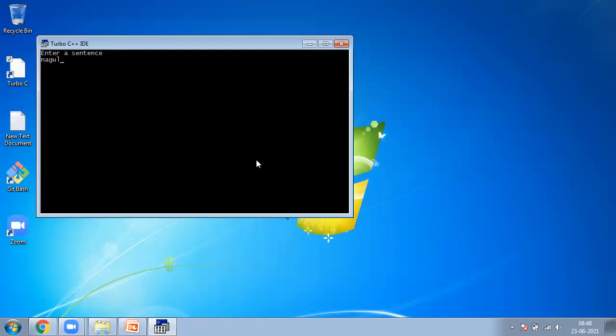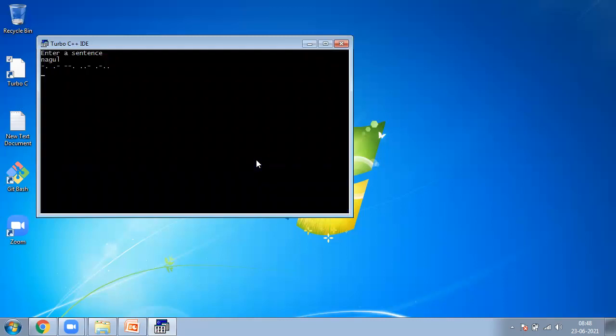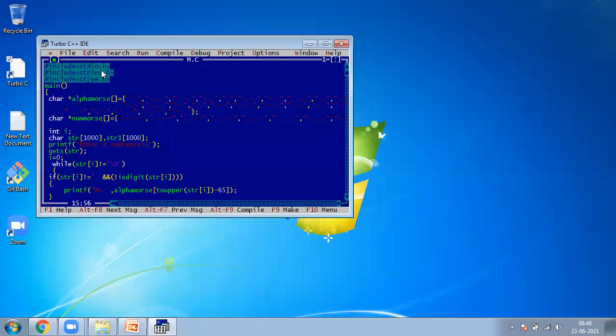So I am giving only characters. Now look at here. Depending upon my input, the particular code is substituted, which is defined in alpha modes. Okay? Whatever text I gave, according to that text that particular code was substituted. For example, another one.